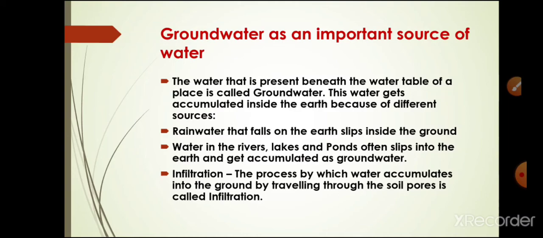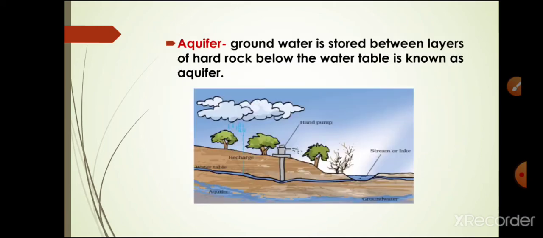Then, students, there is infiltration. What is infiltration? The water which is stored below the water table is the groundwater, and the rainwater percolates into the ground through infiltration. Due to this, the groundwater gets recharged. As I told you, groundwater is an important source of water supply in towns and villages, for domestic and industrial purposes. Then there is one more term, the aquifer.